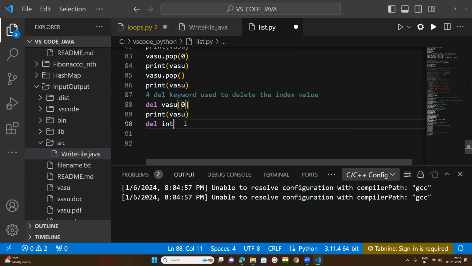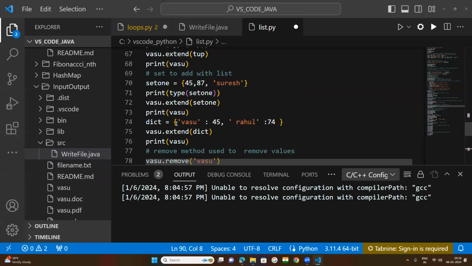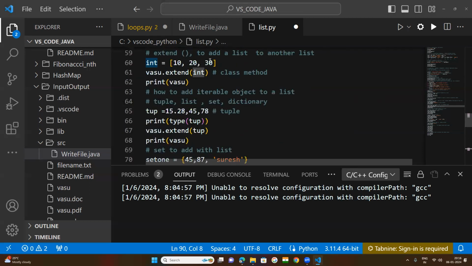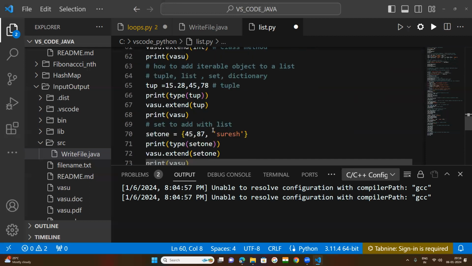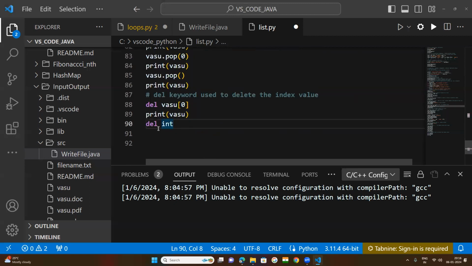Now by the del keyword, we can delete the total list. So int is a list created here with the integer values 10, 20, 30.